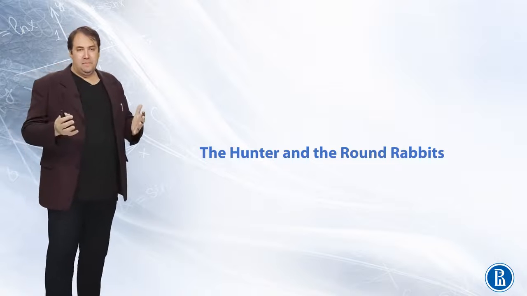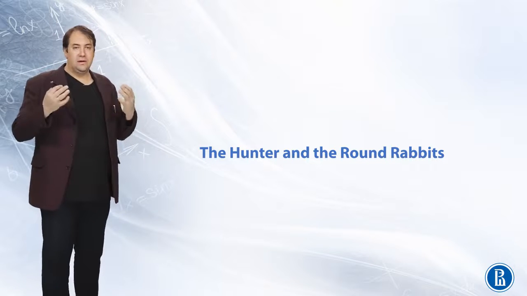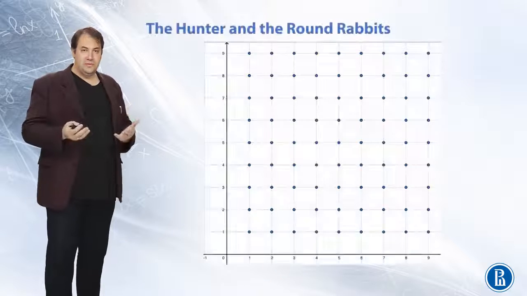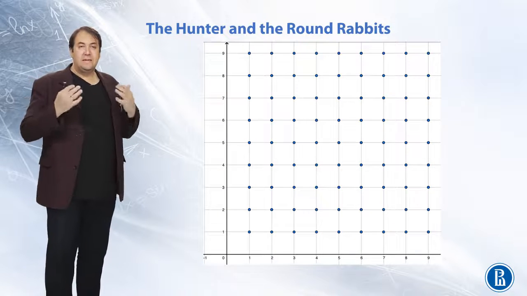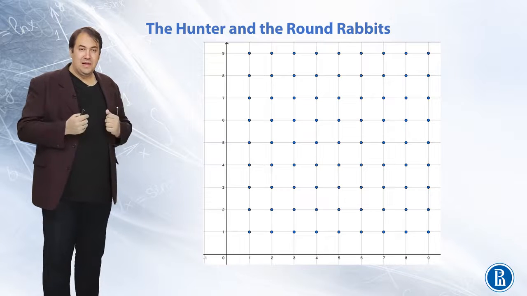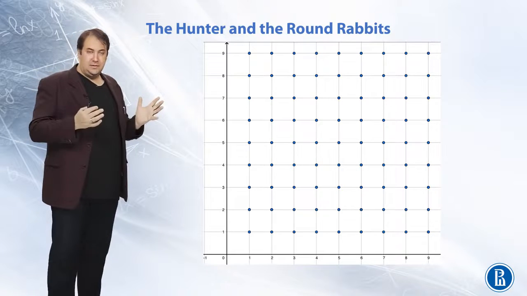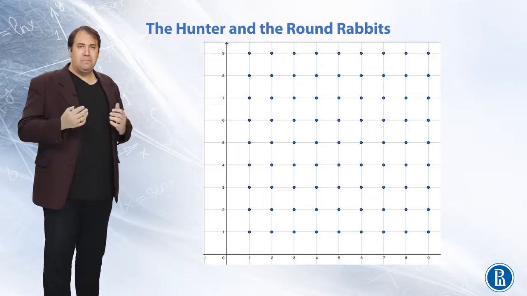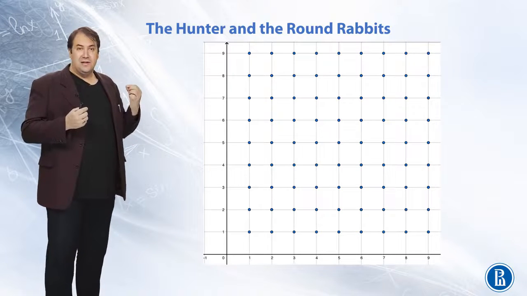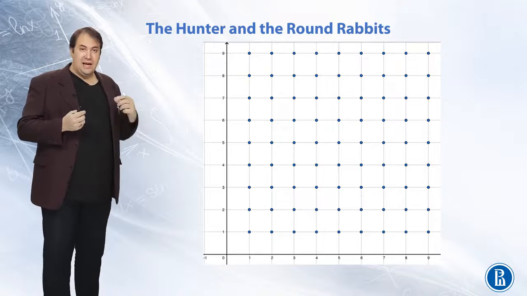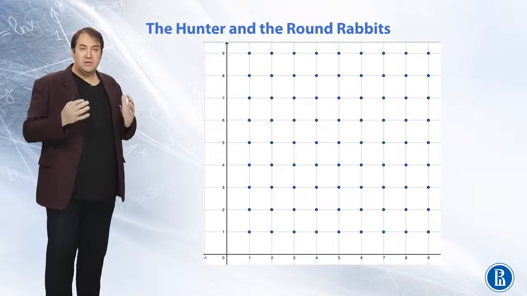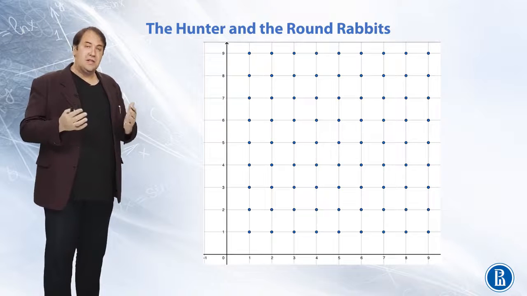Make yourself comfortable. I will tell you a story about the hunter and the round rabbits. Well, first, the rabbits. We have infinitely many equal round rabbits that form a lattice. Formally speaking, a rabbit is a circle with center at an integer point and fixed radius. The radius of a rabbit can be arbitrarily small, however, it must be greater than 0.